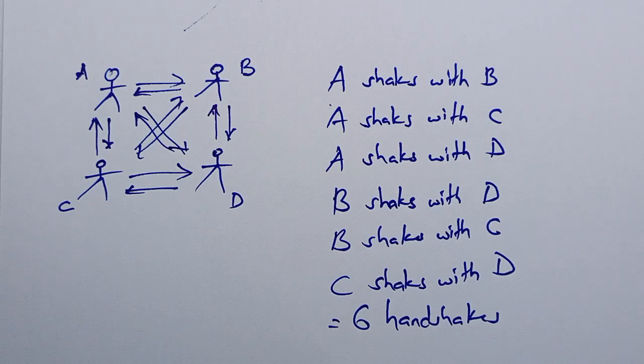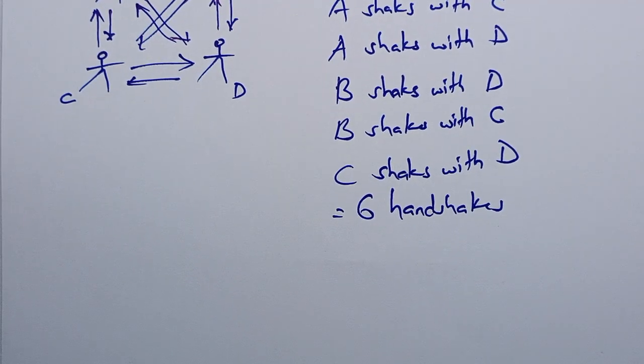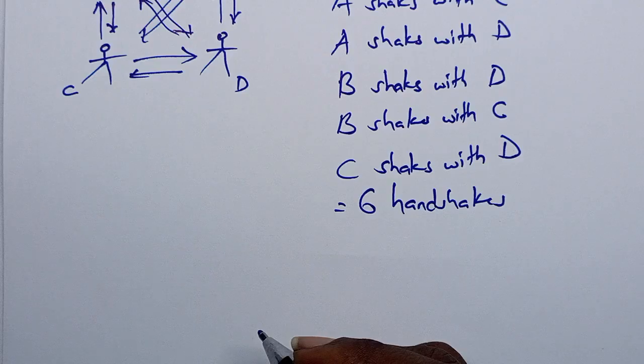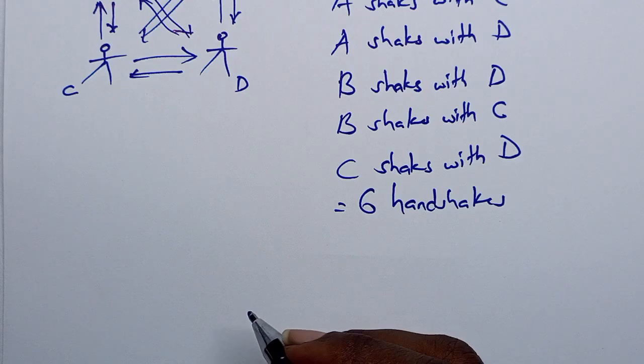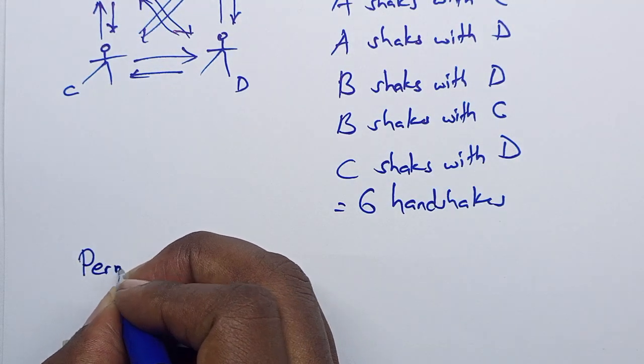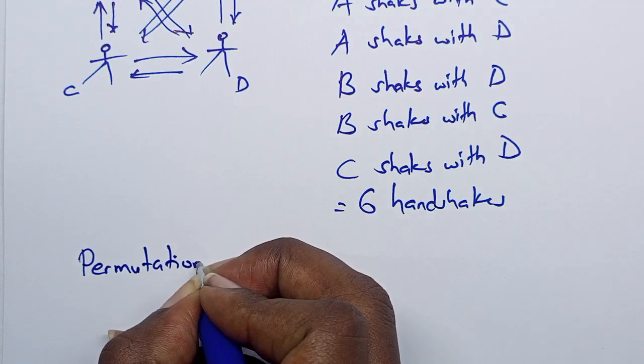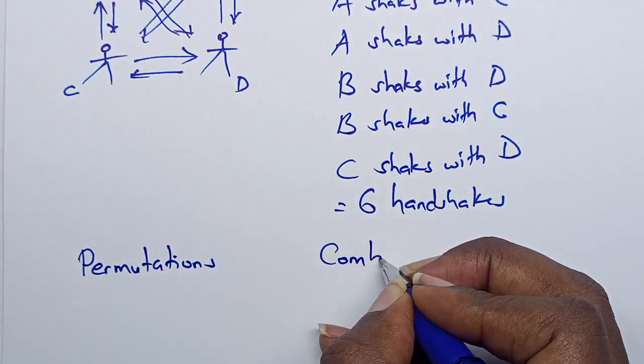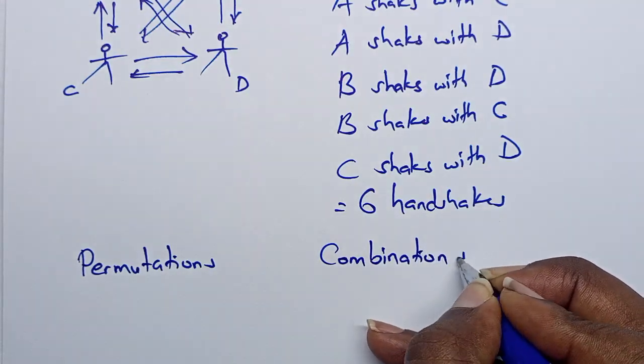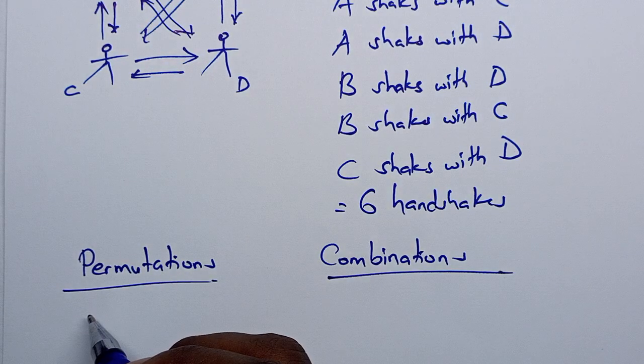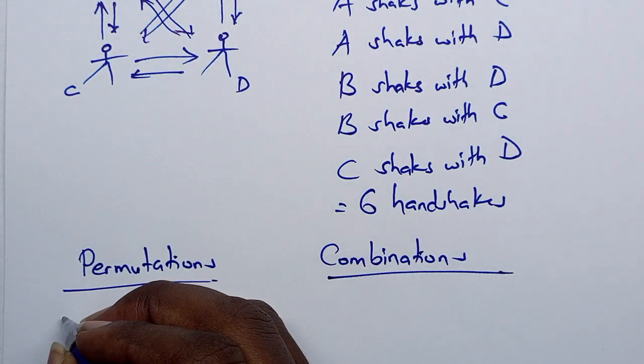Now, since this is a math counting problem, you know that order of counting is very, very important, or the way things happen is very important. Now we have 2 types of counting problems. We have what we call combinations and we have what we call permutations. So we have permutations and combinations. For permutations, the order is very important.